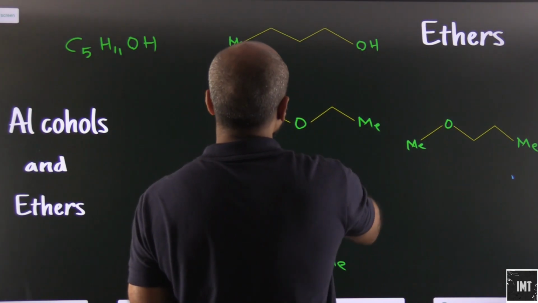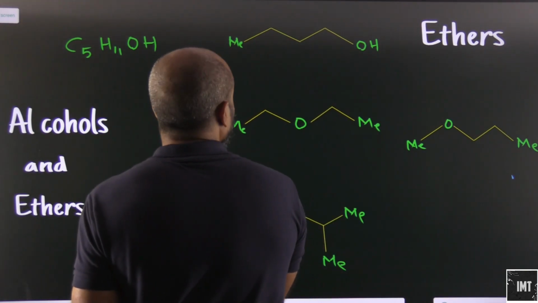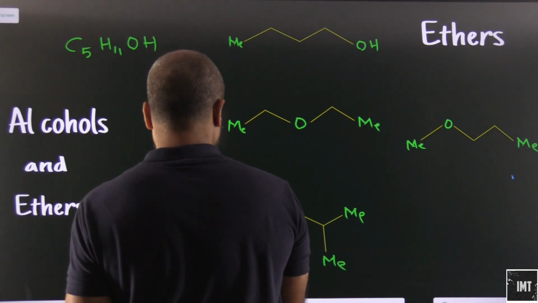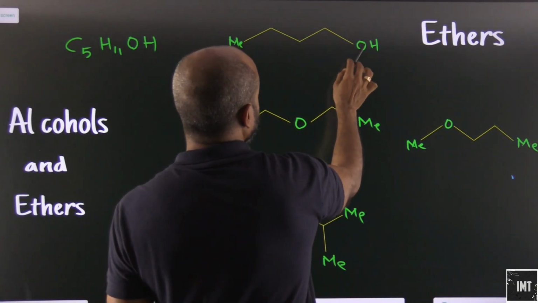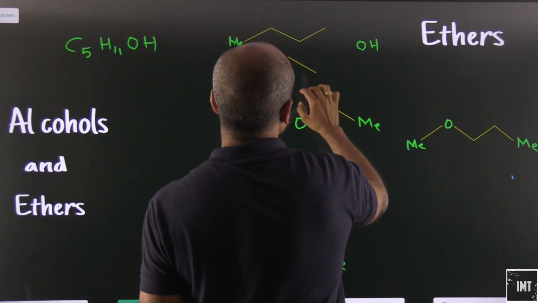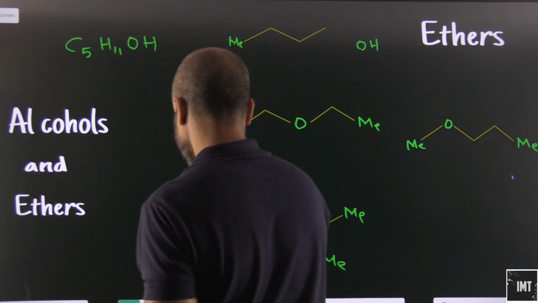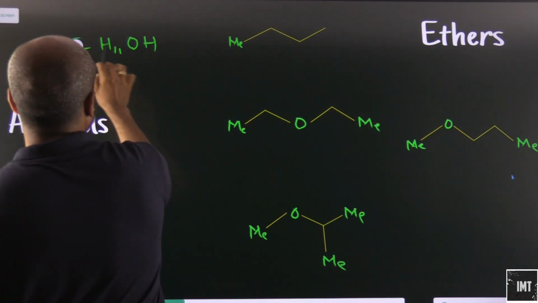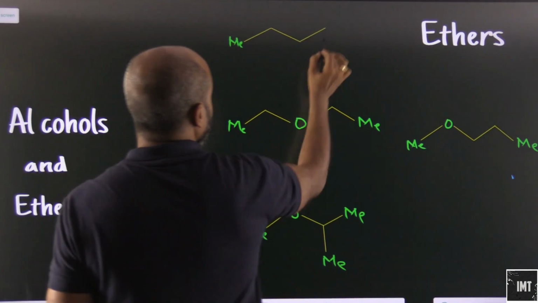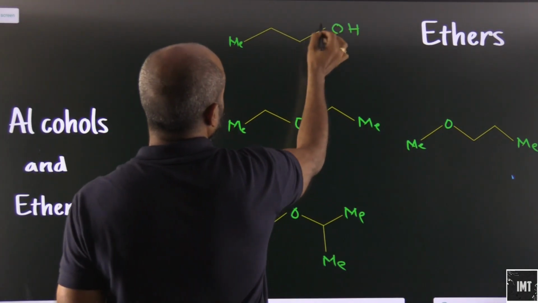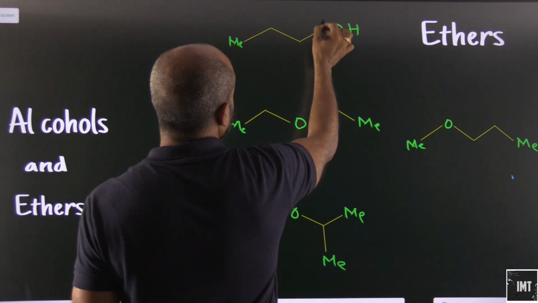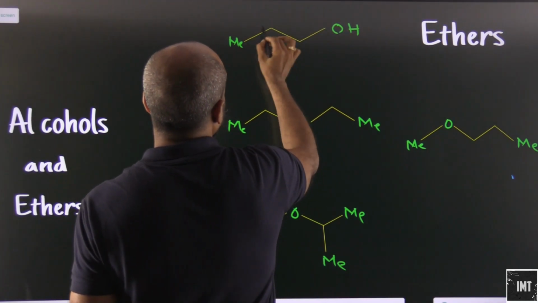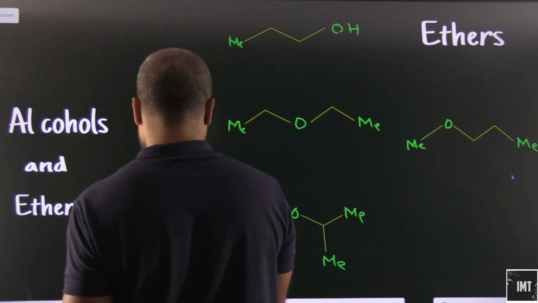This will be a little different. So let me rub this off. Let's place OH here. So this will be 1, 2, 3. I was correct.